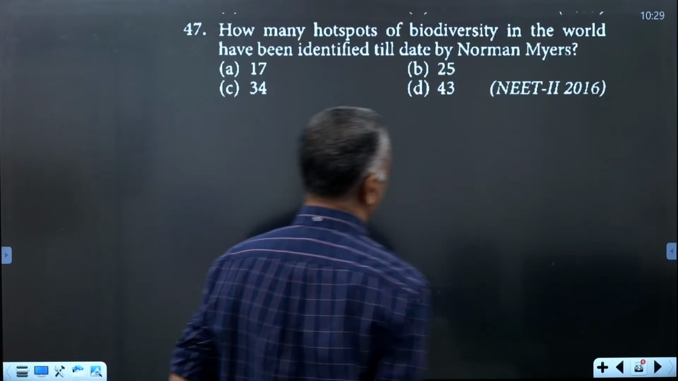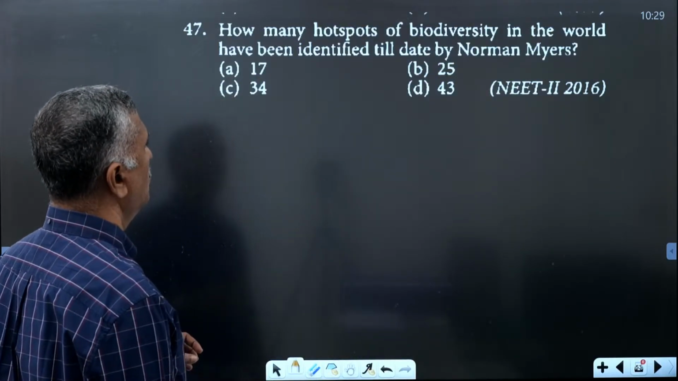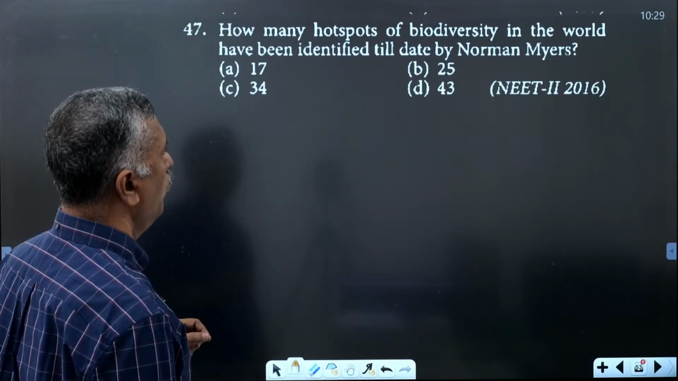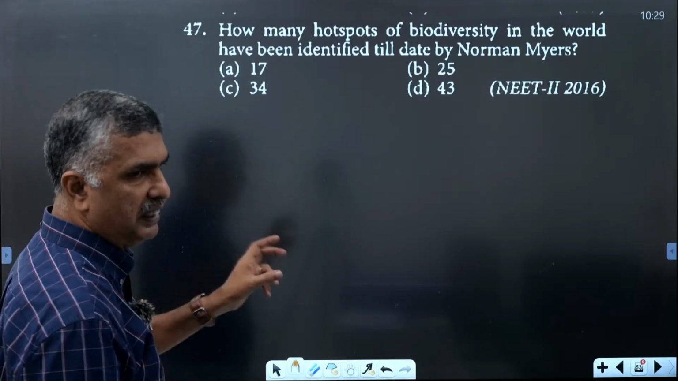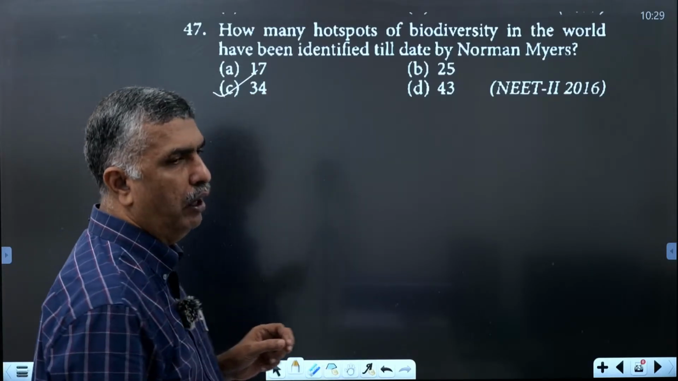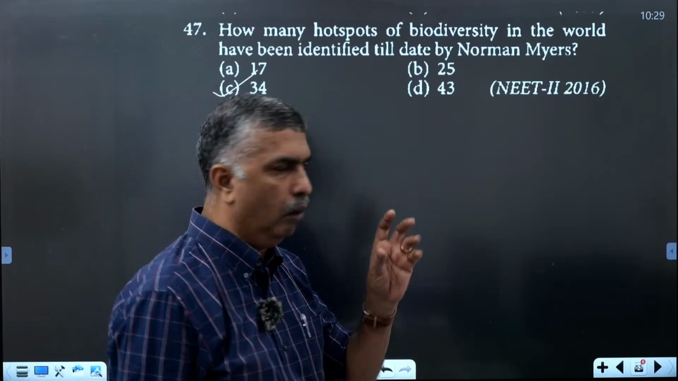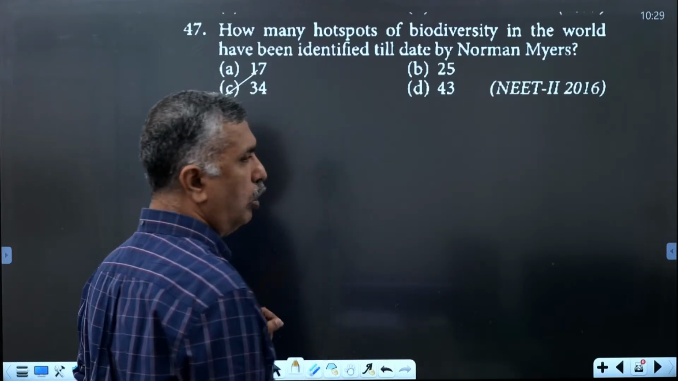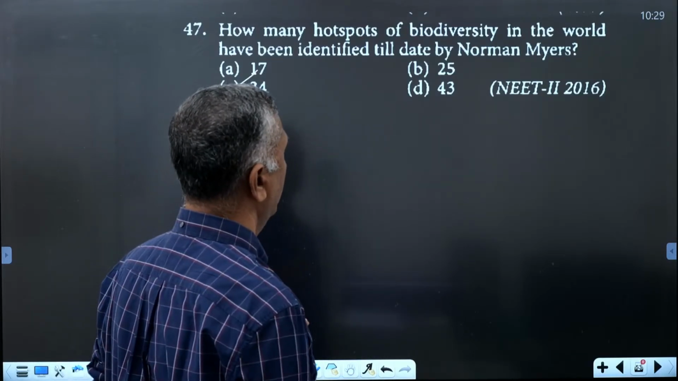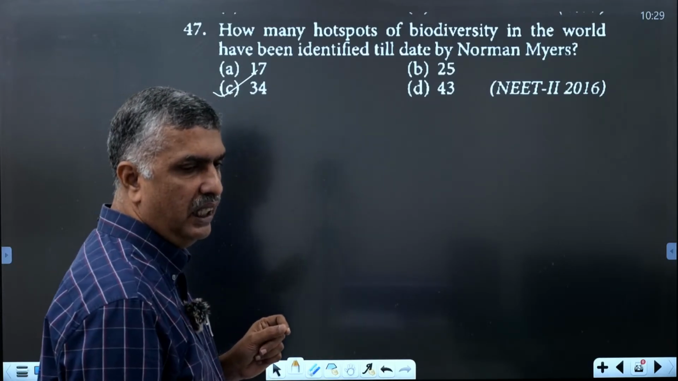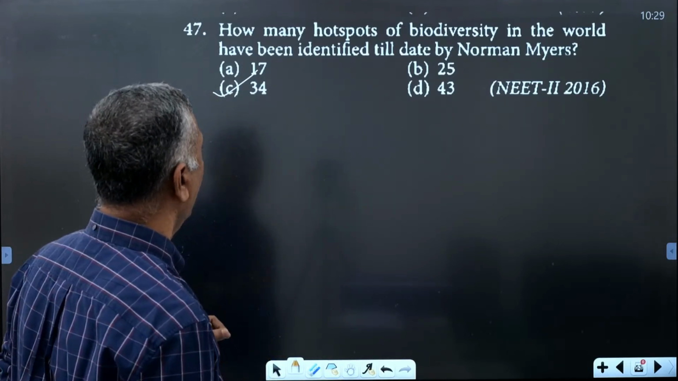Then next one. How many hotspots of biodiversity in the world have been identified till date by Norman Myers? Till date means present. The data will be 34. 34 hotspots are recorded by Norman Myers till date. Initially there were 25, and 9 were added.